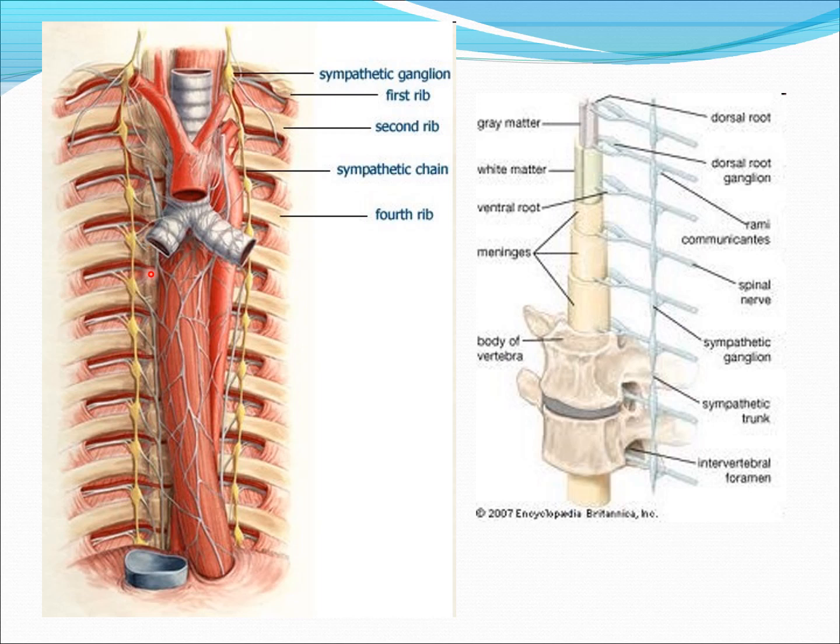This is the vertebral column, and this is the sympathetic chain lying on either side of the vertebral column. So it is called a vertebral chain or paravertebral chain. Then it extends from the brainstem down to the coccyx. Here you can see the diaphragm. Generally speaking, the postganglionic fibers from this sympathetic chain innervate the structures above the diaphragm. Then in the neck, these ganglia are named the superior, middle, and inferior cervical ganglia.